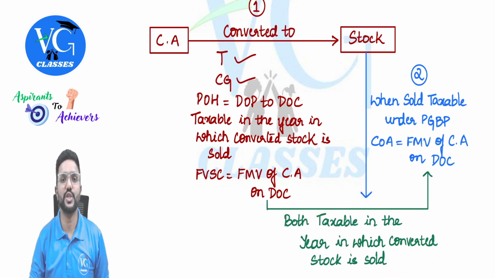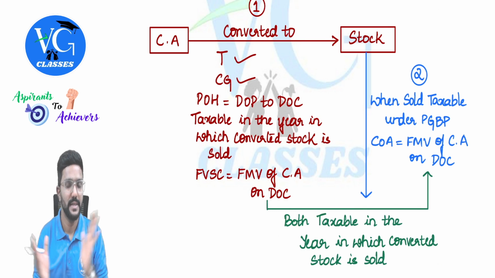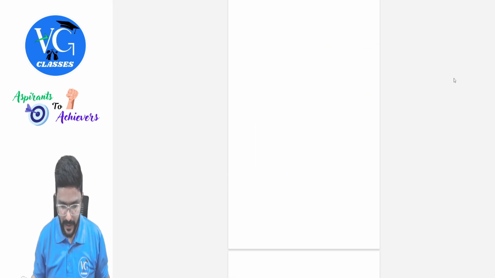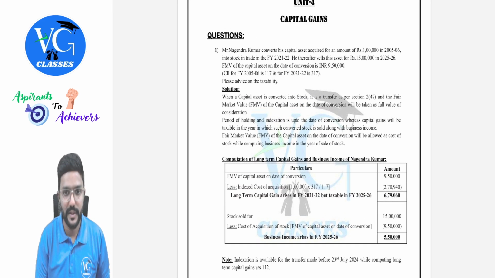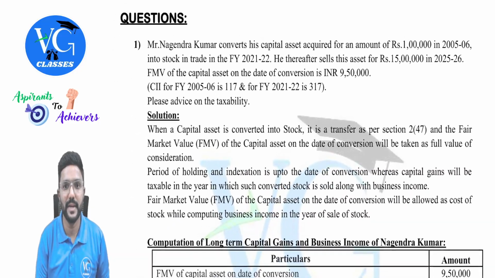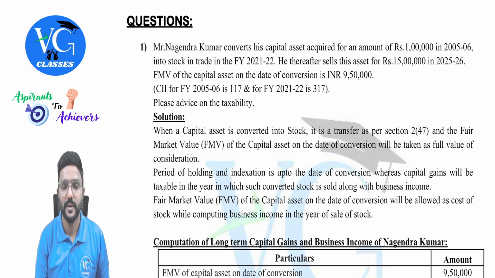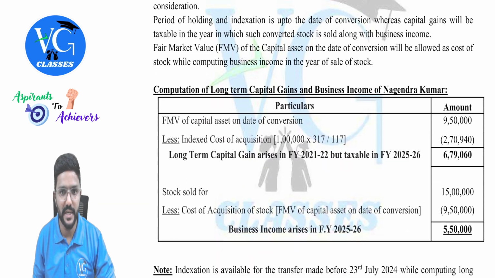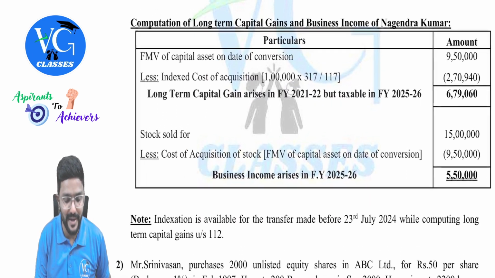In the year in which stock is sold, guys. Is that clear? Yes, sir. Actually, in my question bank, the first question is on that. You can see the assessee has converted the capital asset into stock. Then he has sold the stock. You can go through it in detail. I will just explain the format here.